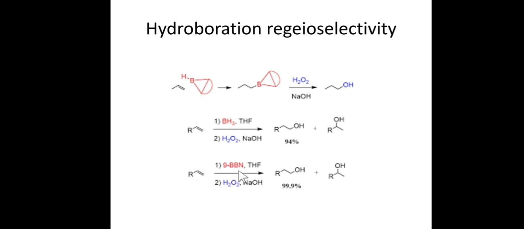But if we use 9-BBN, it will not allow another molecule to react with the starting material or intermediate, and it will give us almost 100%. For a more convincing answer they have written 99.9%, but I will say it gives 100% of the desired alcohol. So this is how it is very useful for the preparation of alcohols. It will give only the primary alcohol.